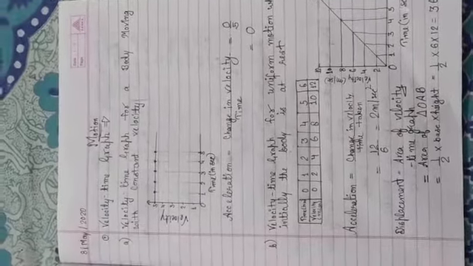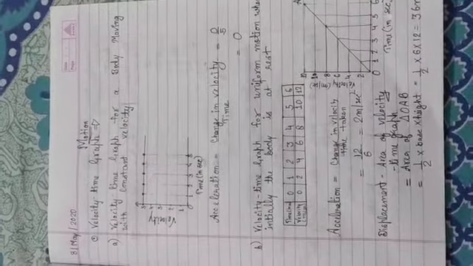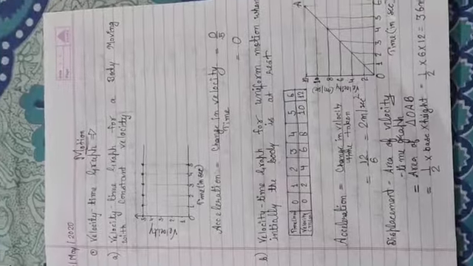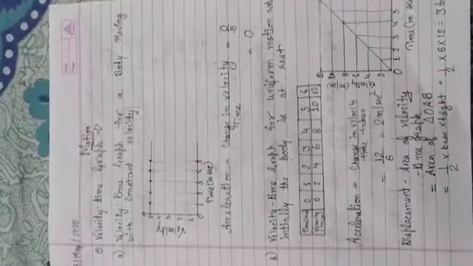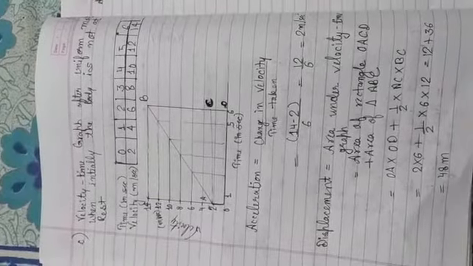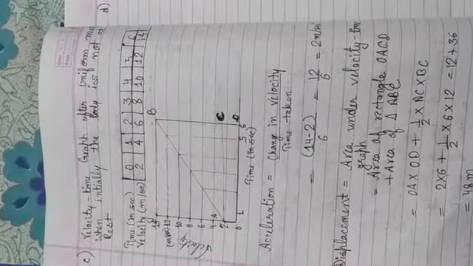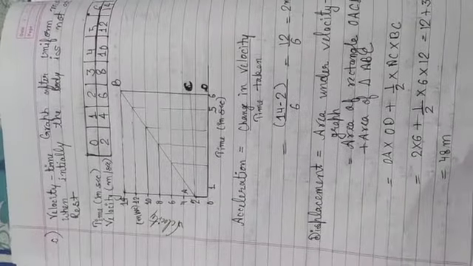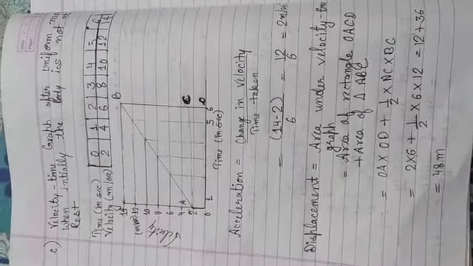So from here we learn that we can find out the value of acceleration from a velocity time graph, and we can also find out the value of displacement from a velocity time graph. Now we will discuss the velocity time graph when initially the body is not at rest. Means here the initial velocity of the body is not 0.